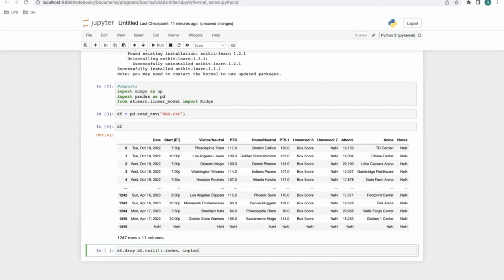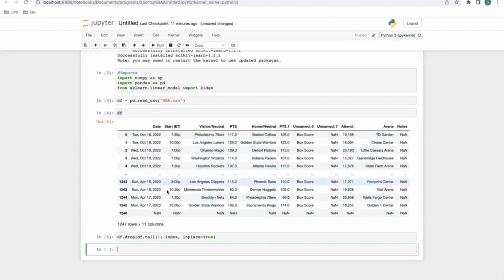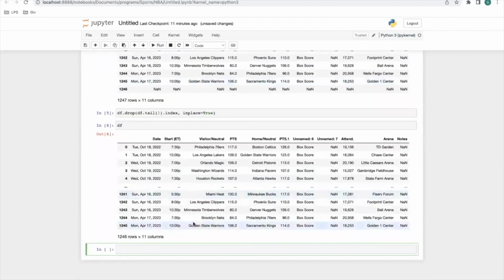Then we're going to make sure that we put in place equals true, so that dropping this last row is done in place on the current data frame. What that means is that taking out this last row is going to be permanently applied to the data frame we call here when we put inplace equals True. All right, let's run that. Let's put df again, and you see, it's gone. All right, cool. That's the first way we're going to clean up that data frame.